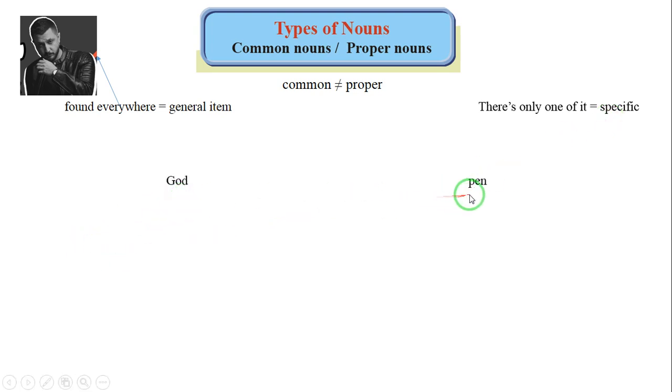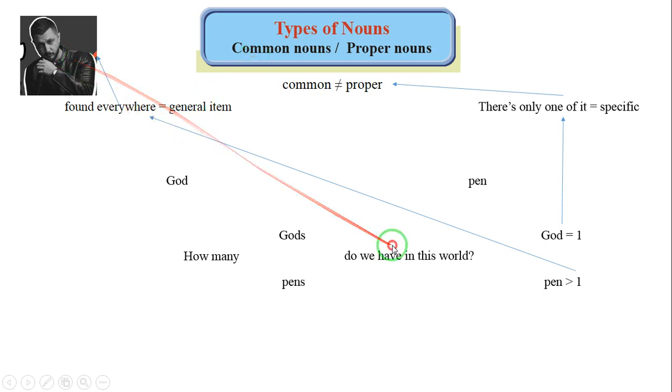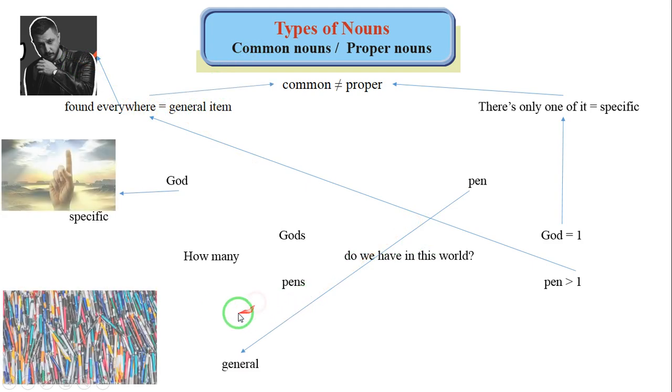God, pen. Ask yourself, how many gods or how many pens do we have in this world? Well, obviously we only have one God and we have more than one pen in this world. So God is a proper noun and pen is found everywhere, so it's a common noun. You see, we have so many pens, but we only have one God.